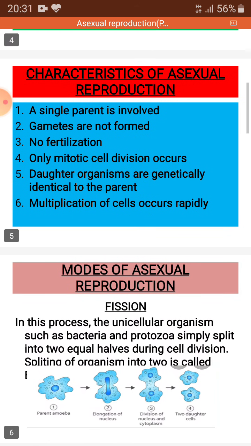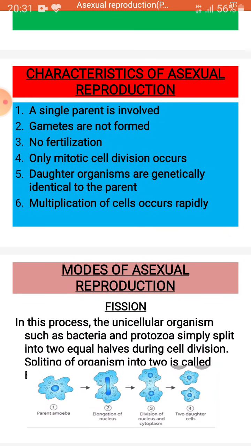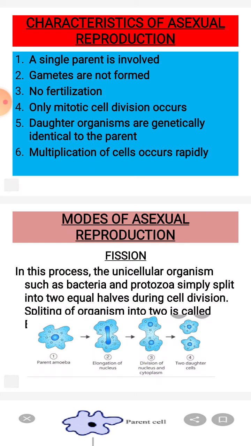Now we have to see what are the characteristics of asexual reproduction. Dear children, we will learn one by one. The first one is a single parent is involved in asexual reproduction. Second, gametes are not formed. That means there is no male and female gamete. Third, no fertilization takes place. Fourth, only mitotic cell division takes place.